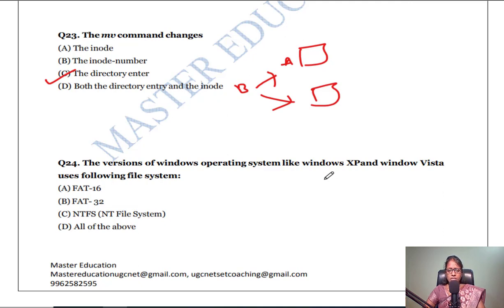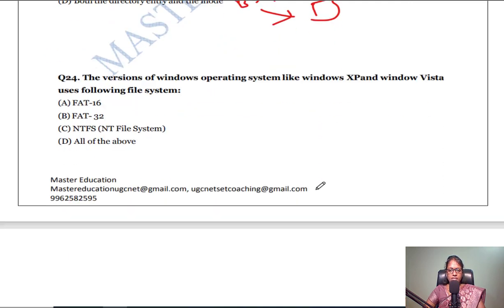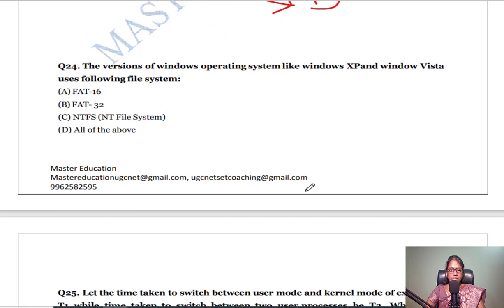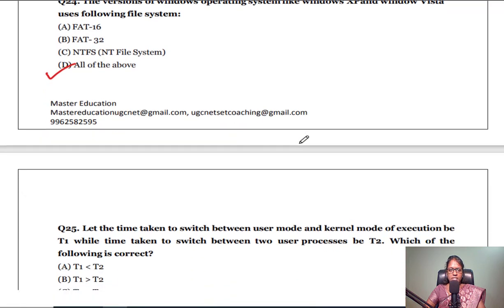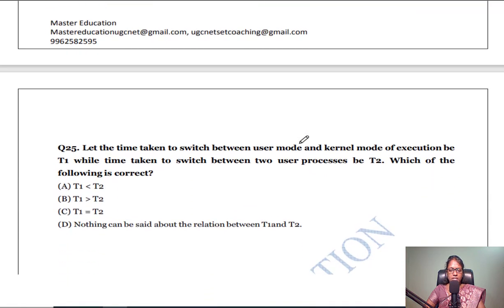The next question, the versions of Windows operating system like Windows XP and Windows Vista use the following file system: FAT, file allocation table 16, FAT 32, and NTFS, new technology file system. So all will come under this version of Windows operating system: FAT 16, FAT 32 and NTFS.